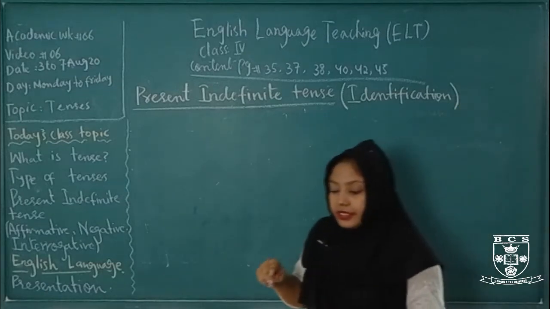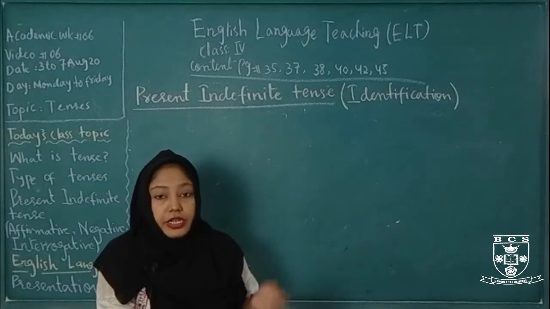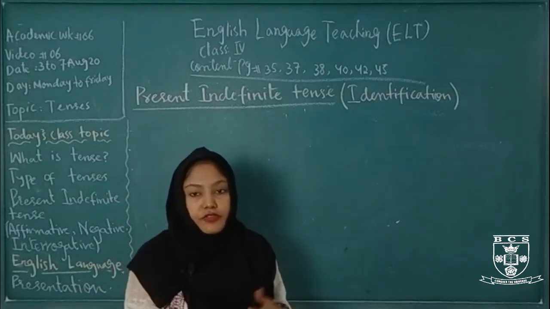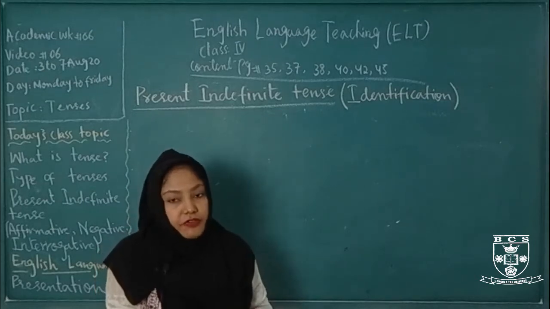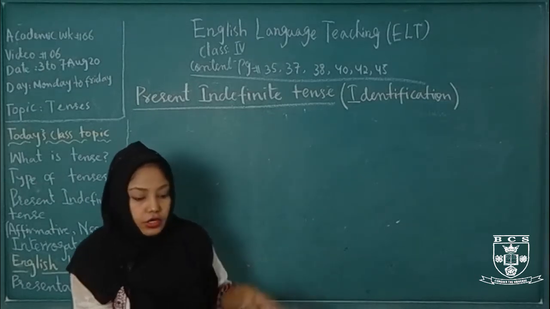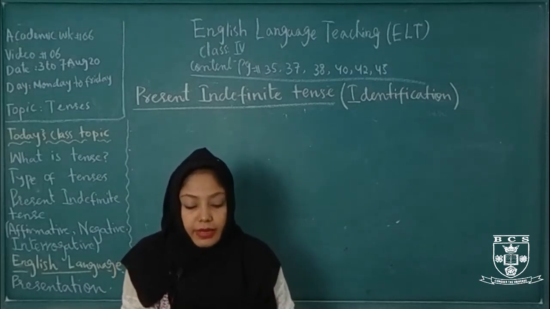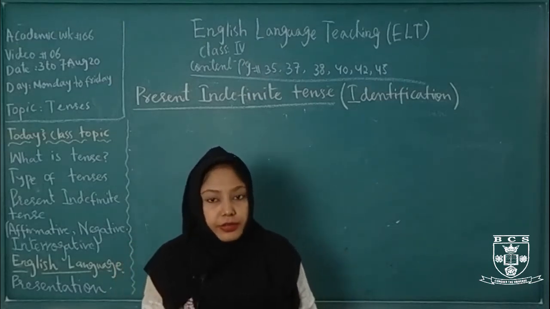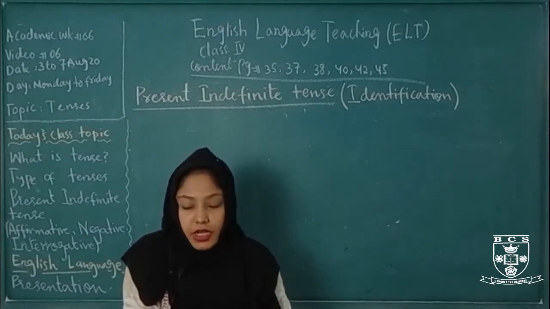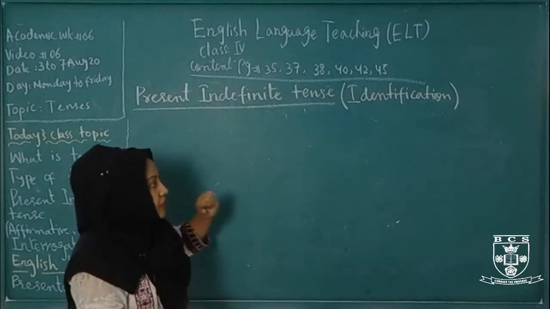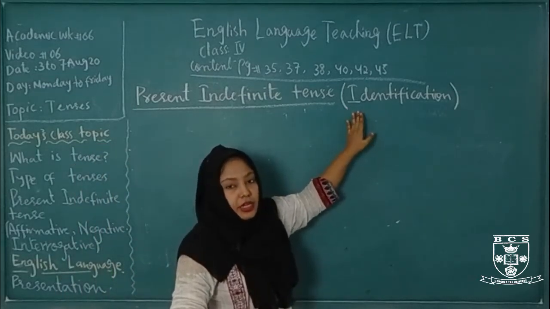Like I said, the tenses have three types: present, past, and future, and each tense is divided further into four parts: indefinite, continuous, perfect, and perfect continuous. So altogether they total 12. ये तमाम जितने भी होते हैं total 12 होते हैं. How are we able to identify and differentiate which tense comes in which way, मतलब कौन सा tense आपके पास कौन सा होगा. So this is why identification is very important.